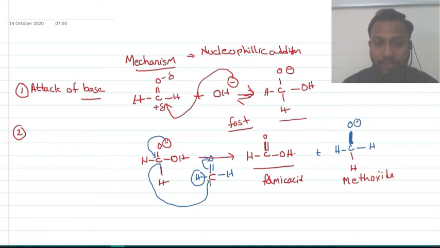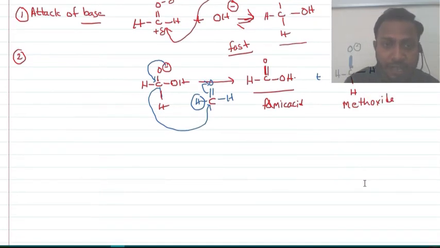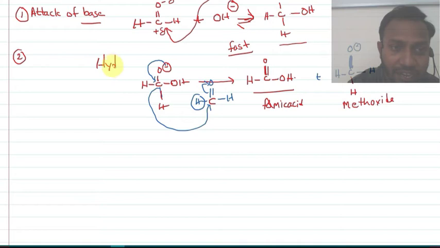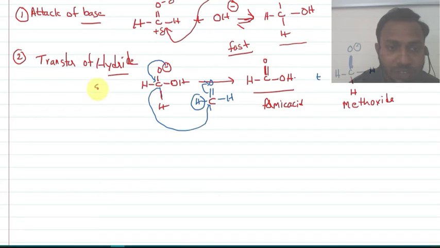Now this is the second step. What happened in the second step? The H has been transferred. How has it been transferred? As a hydride ion. So we will call the second step the transfer of hydride. This is the slow step and the rate determining step.